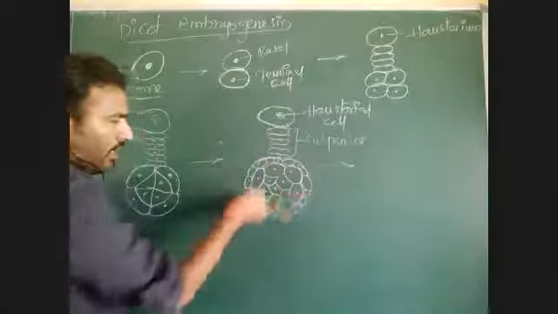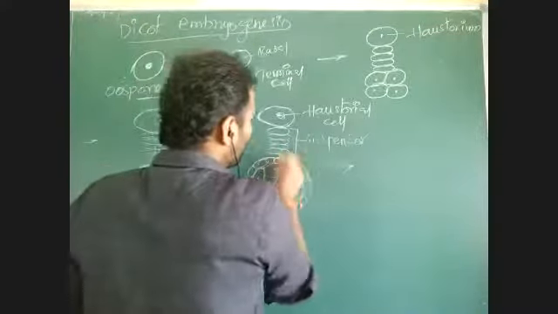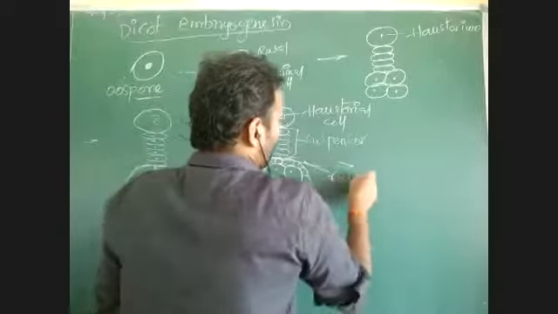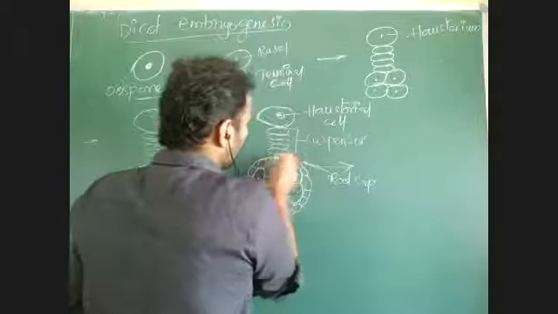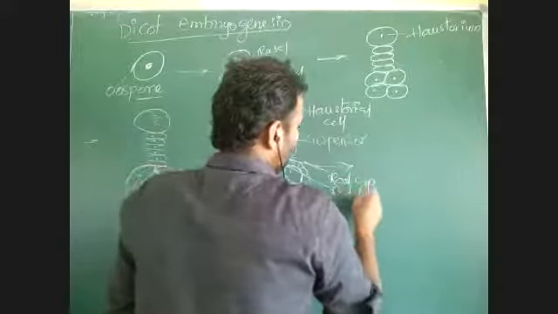Here the embryo has all parts: there is presence of root tip and root cap. The root cap cell will form here, and the root tip cell is formed here.